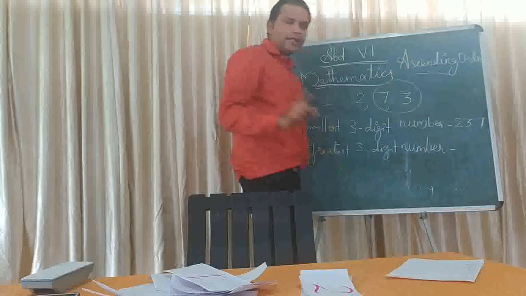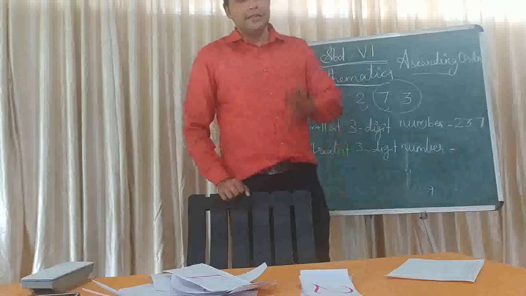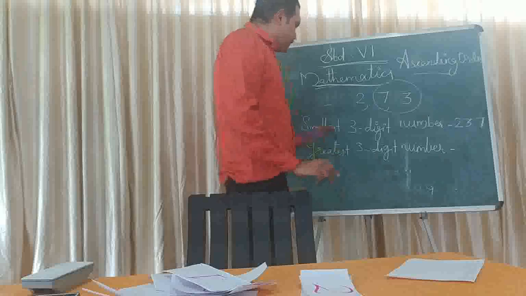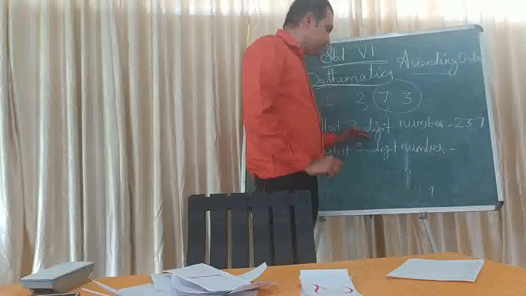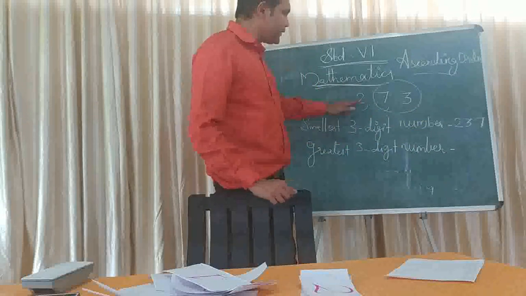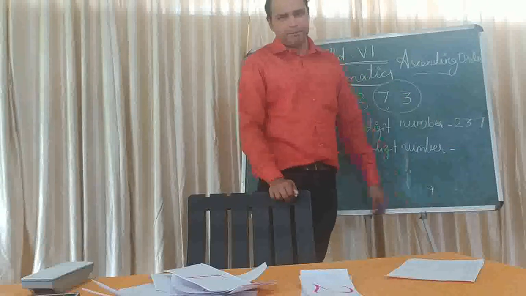So by arranging the given digits in ascending order, you will get the smallest number. Understood? So the smallest 3-digit number that we can make by using the given digits 2, 7 and 3 is 237.